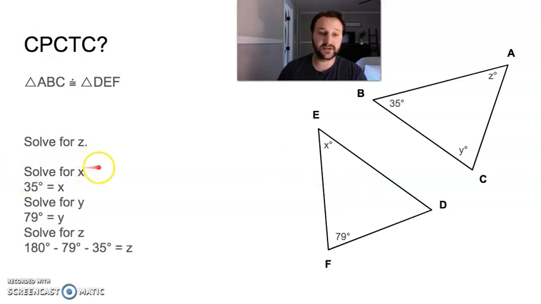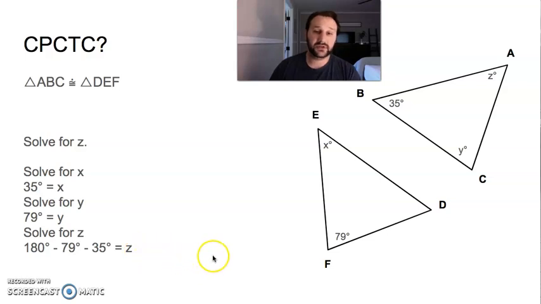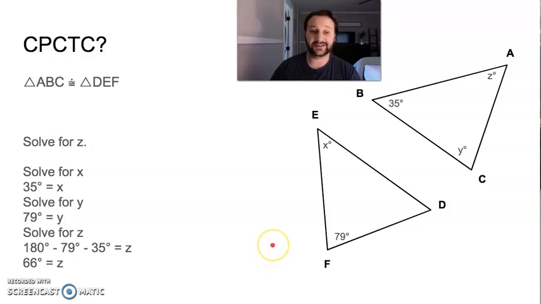If we solve for X, we could actually solve for D as well, because Y is 79 and X is 35, and we can subtract both of those from 180 to get our answer for Z, which is the same as angle D, angle A. It's 66.